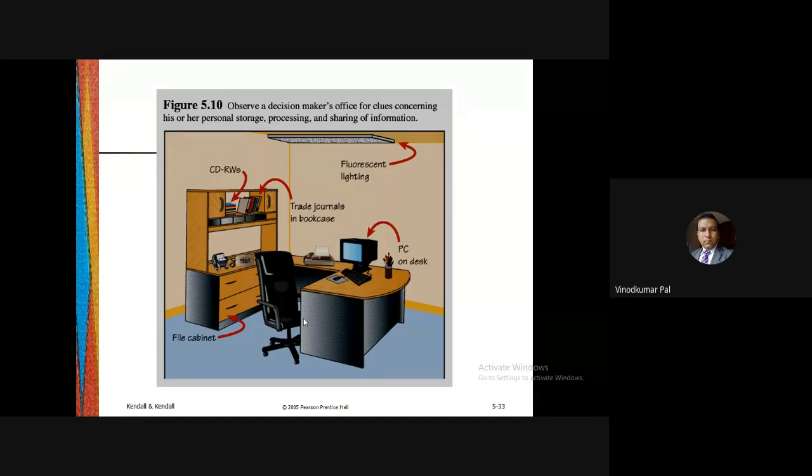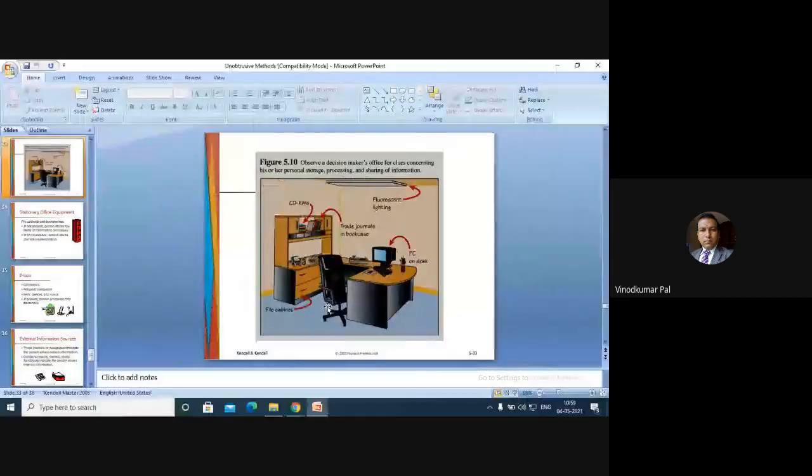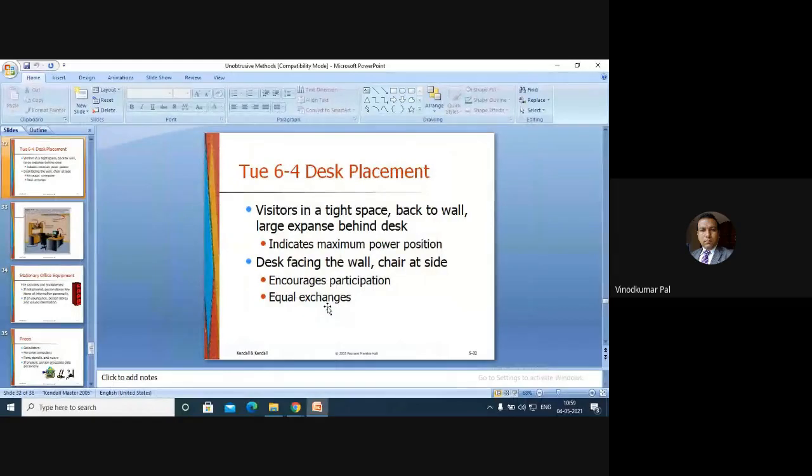It shows the interest of the particular decision maker. So desk placement: visitors in a tight space, back to wall, a large expanse behind the desk indicates the maximum power position. Desk facing the wall, chair at the side encourages participation or equal exchanges. These are some characteristics related to the physical environment.